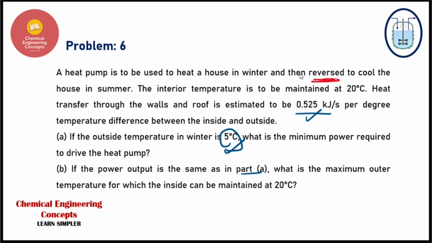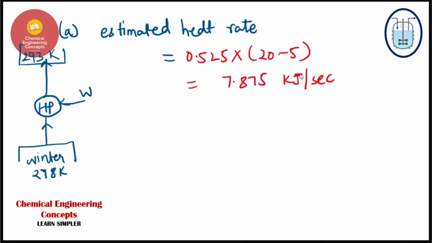Directly the word reversible is not given, but it is given that it can be used in winters and summers both, so it is simply a reversible heat pump. So you can use COP in terms of temperature here. COP in terms of temperature for the heat pump is this, so we can directly supply the temperatures.